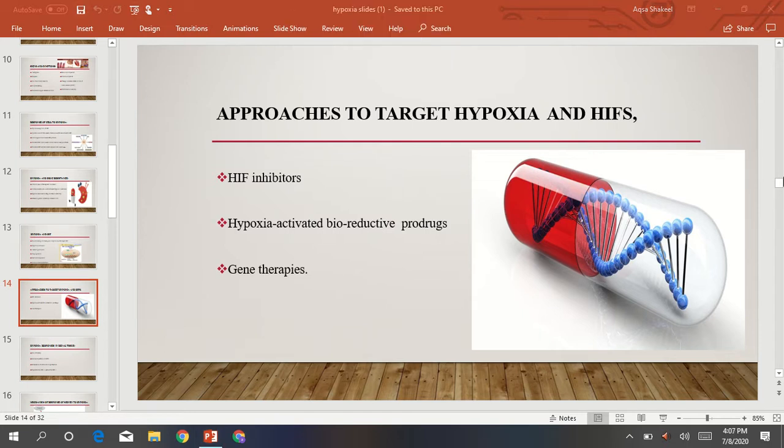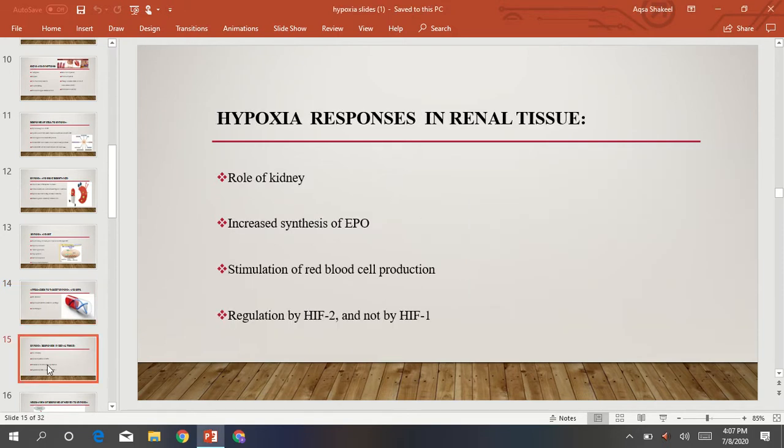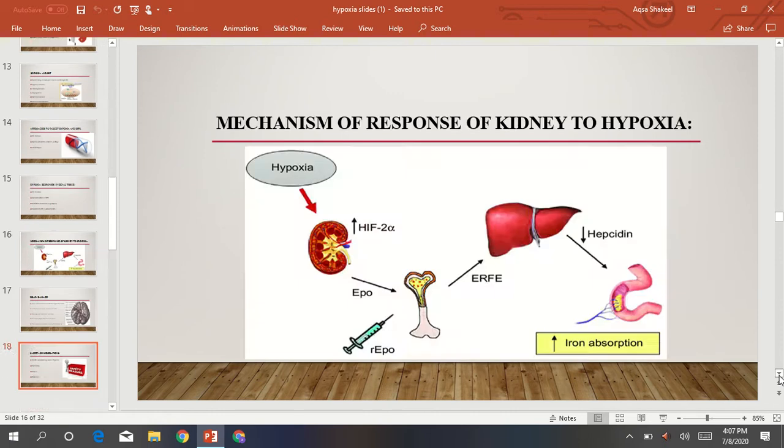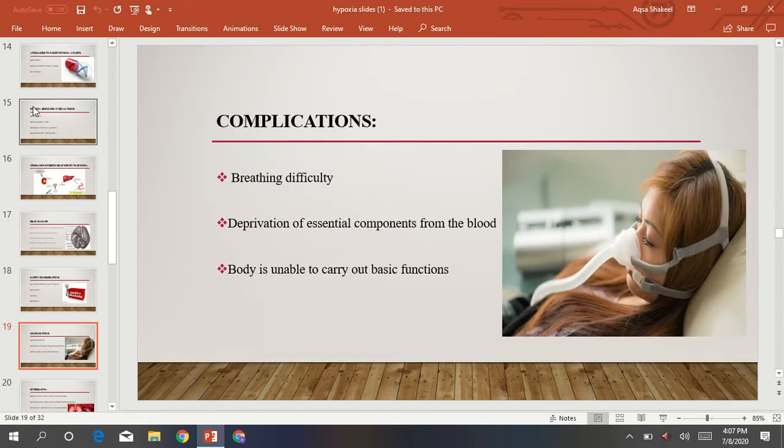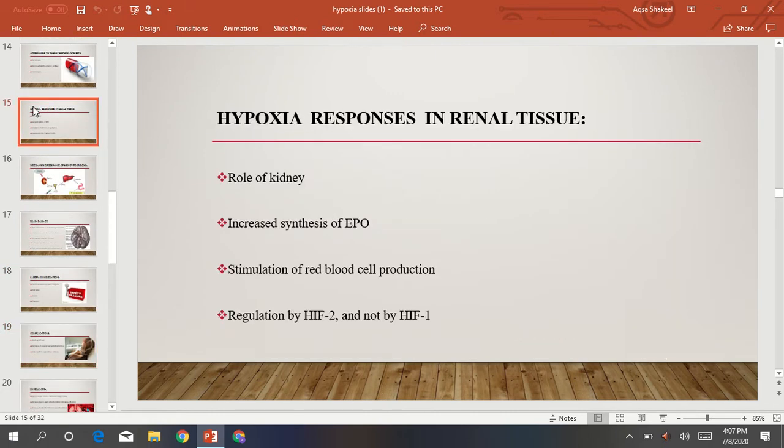Okay, next is hypoxia responses in the renal tissues, that is, how the kidney responds to hypoxia. So what is the role of the kidney in hypoxia? The kidney plays an important role in this process, as it is the main physiological source of EPO in adults. What is EPO? It is the erythropoietin hormone.